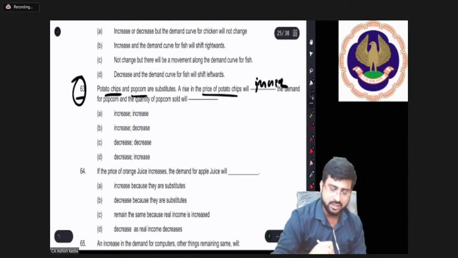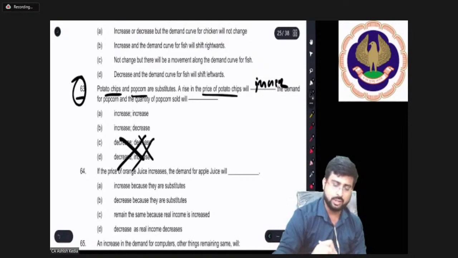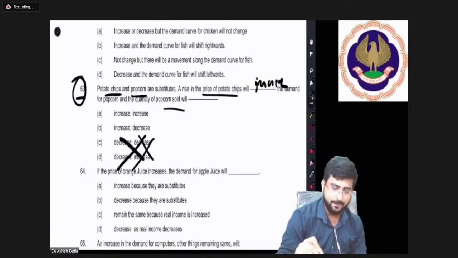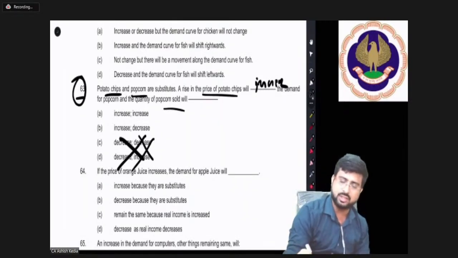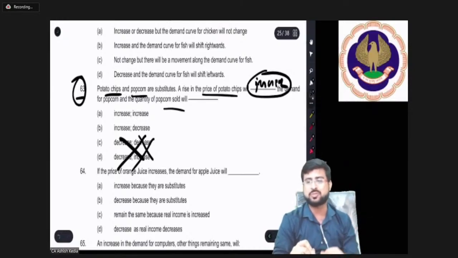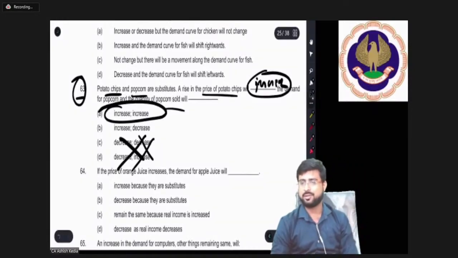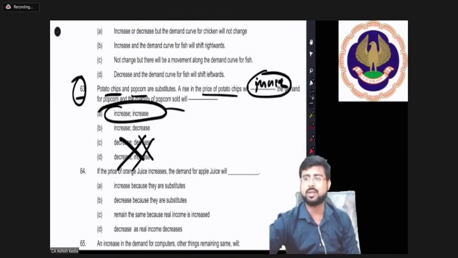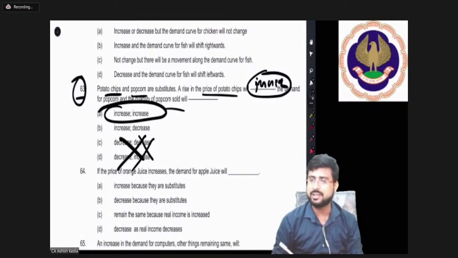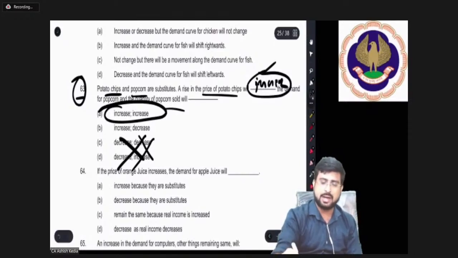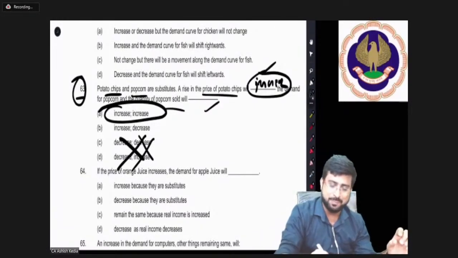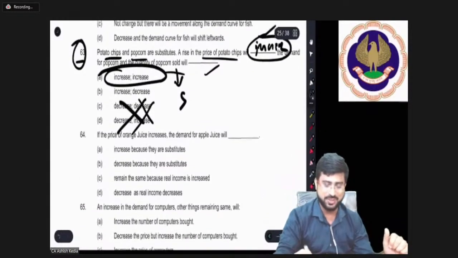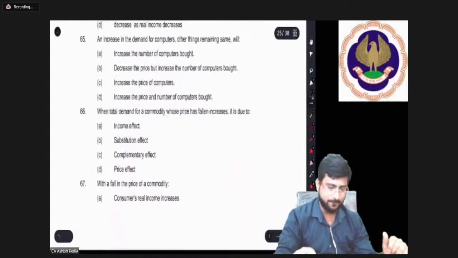So the first answer will be increase. Now, the quantity of popcorn sold: if demand rises, then the quantity sold will increase. So both are A. Correct, it will be increase obviously. If the demand is increasing for popcorn, then the popcorn sold will also increase. So it's supply here that they are talking about. All right, moving on.